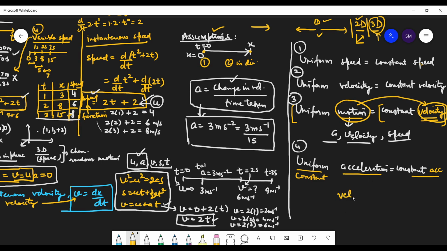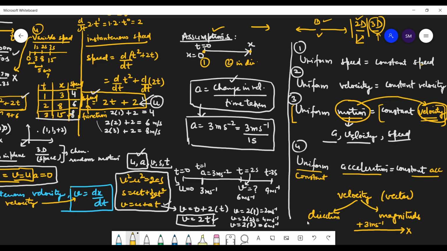And students, let me tell you now, velocity is a vector quantity, so it has direction as well as magnitude. It will only be constant when you are moving in one direction with one magnitude. Suppose you are moving along the x-axis in one direction, and keep moving with the same magnitude, 3 meters per second, then only it will be constant.